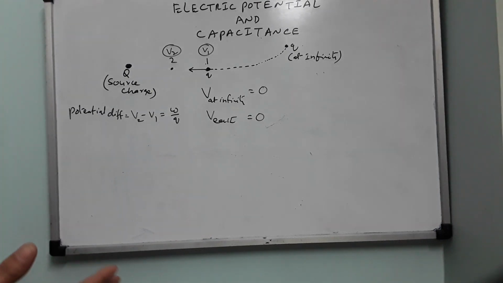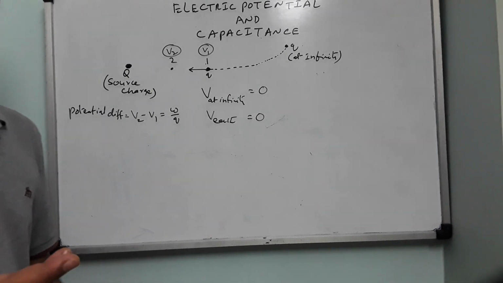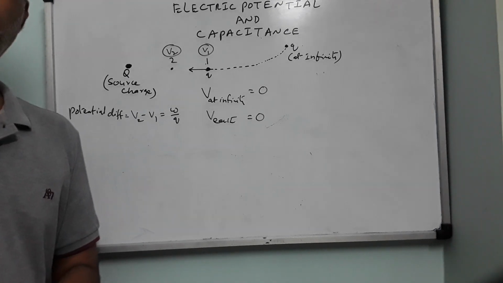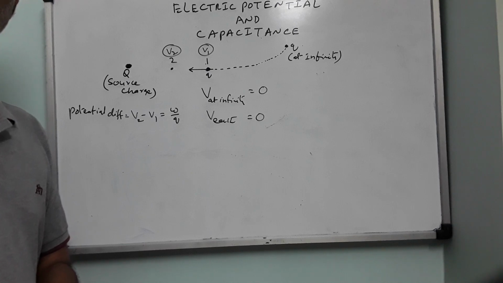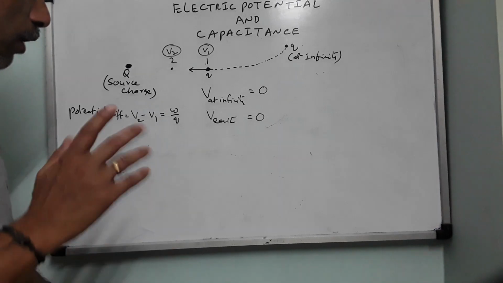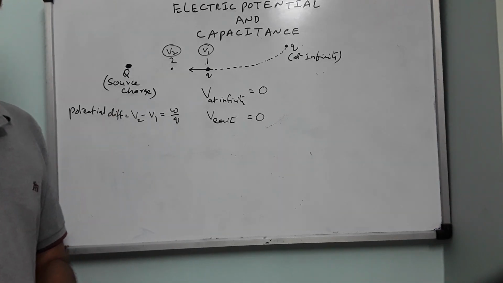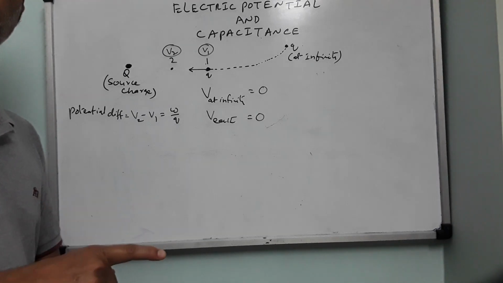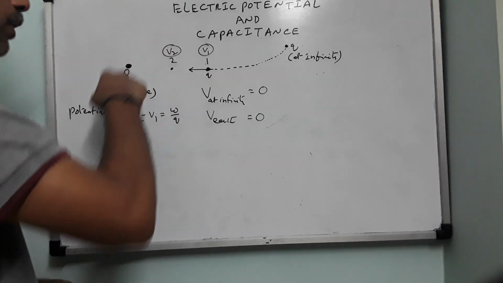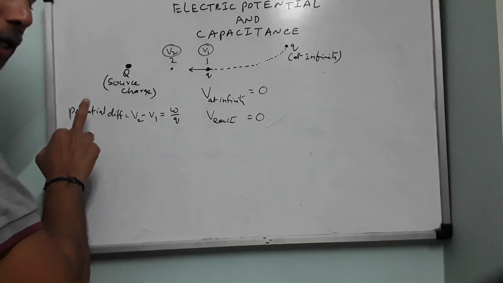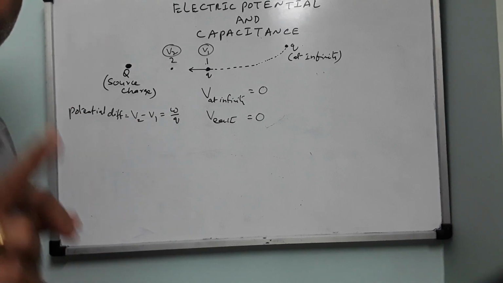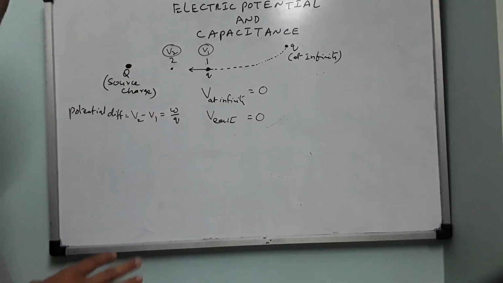Right. So we have defined electric potential, and we have defined electric potential difference. Electric potential is defined as the amount of work done to bring a unit charge from infinity to a point near a source charge. Potential difference is defined as the amount of work done to move a unit charge from one point to another point in the electric field of the source charge. So electric potential difference is more significant than the electric potential.